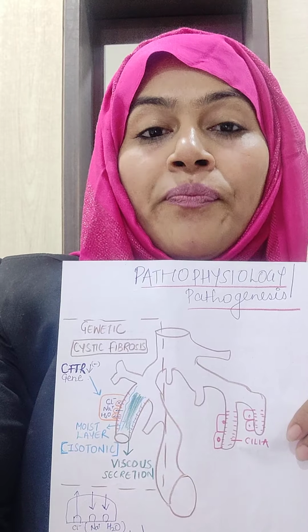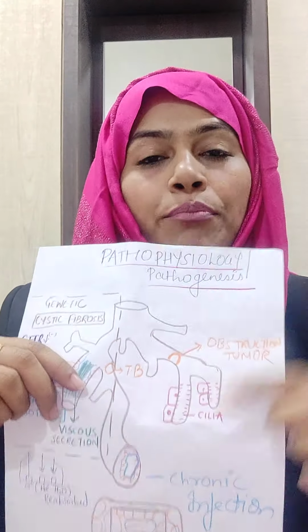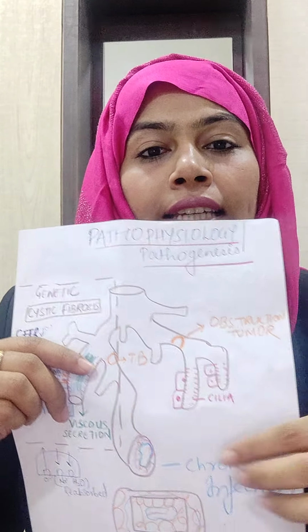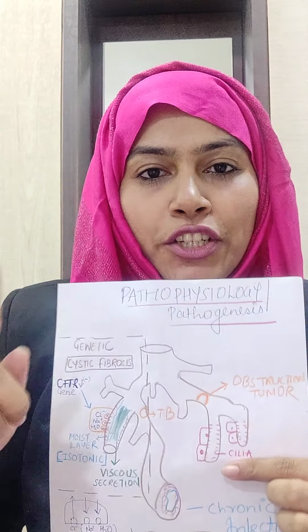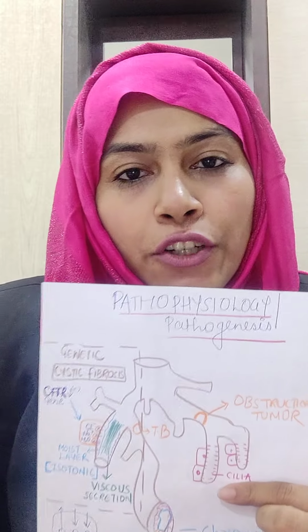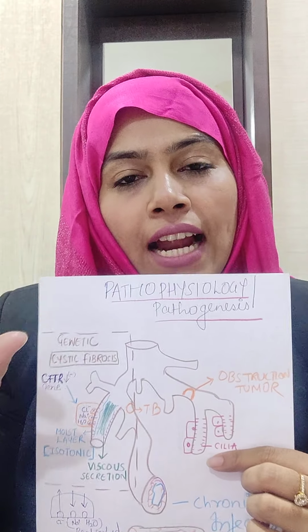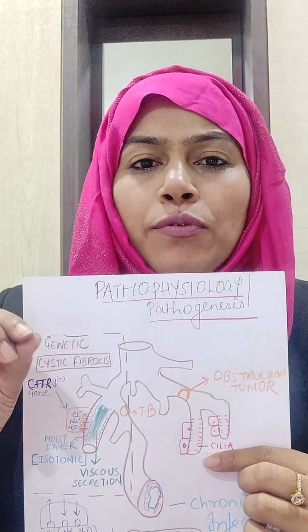Okay, now as I've mentioned about the cilia, because of the ciliary disease, that is one of the major diseases that occur in Kartagener syndrome, it is said. In this syndrome, there is absence of cilia.